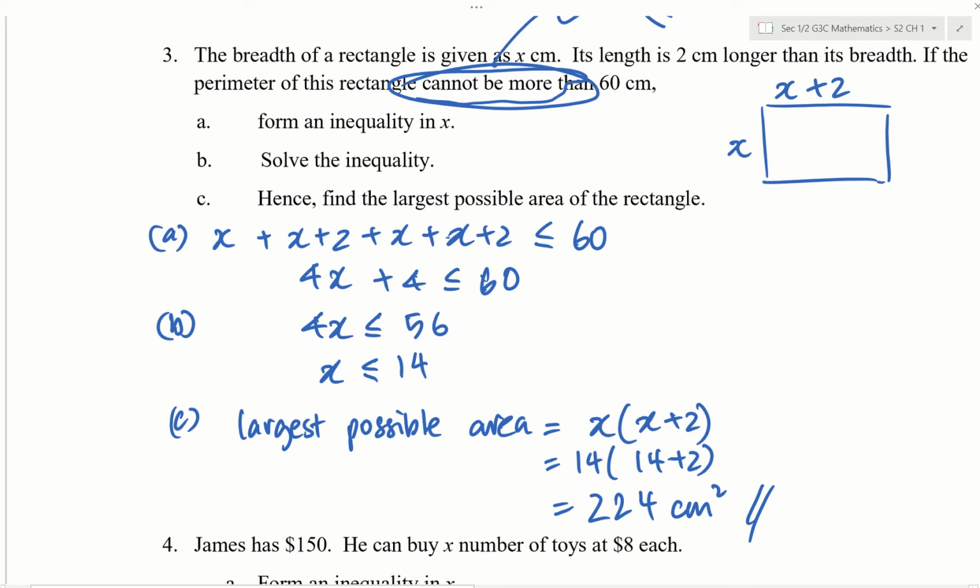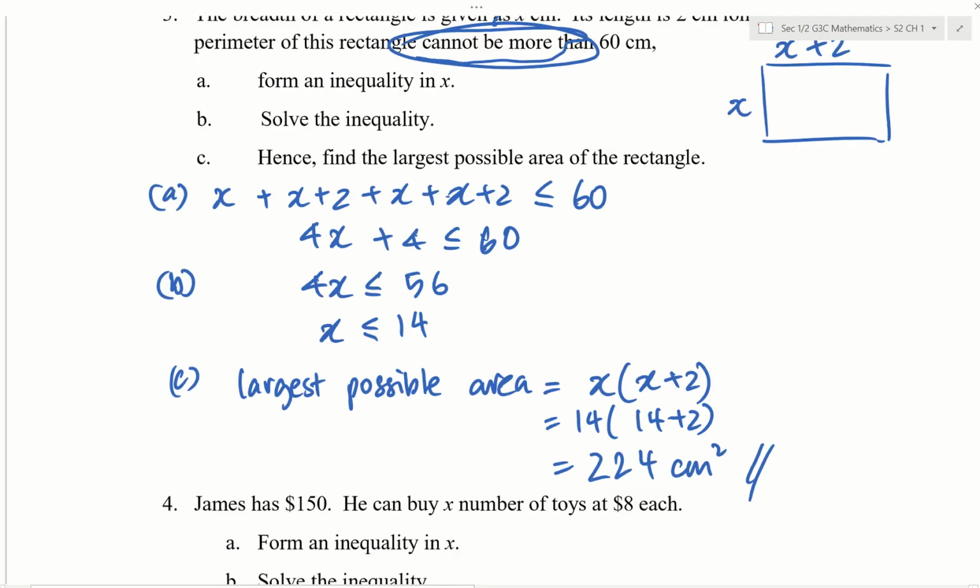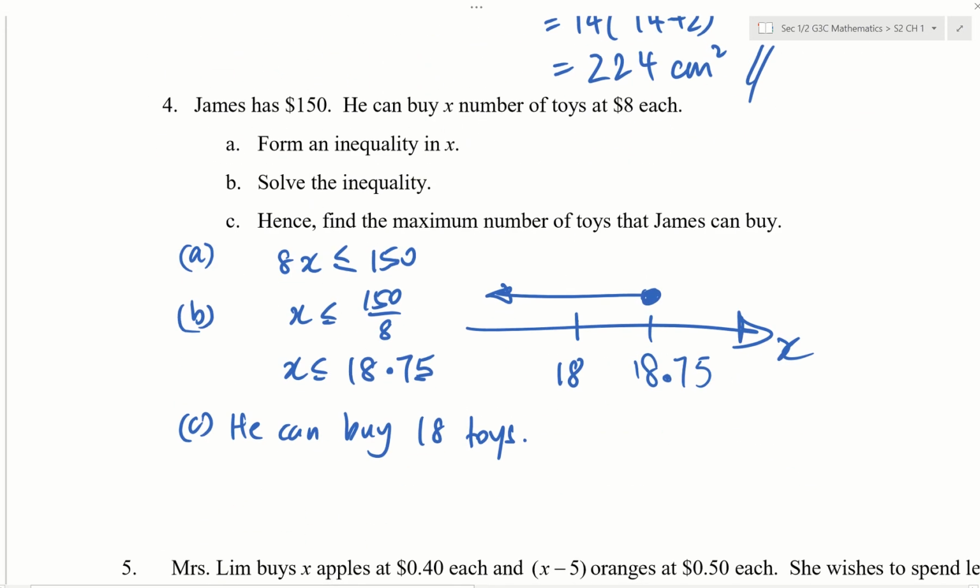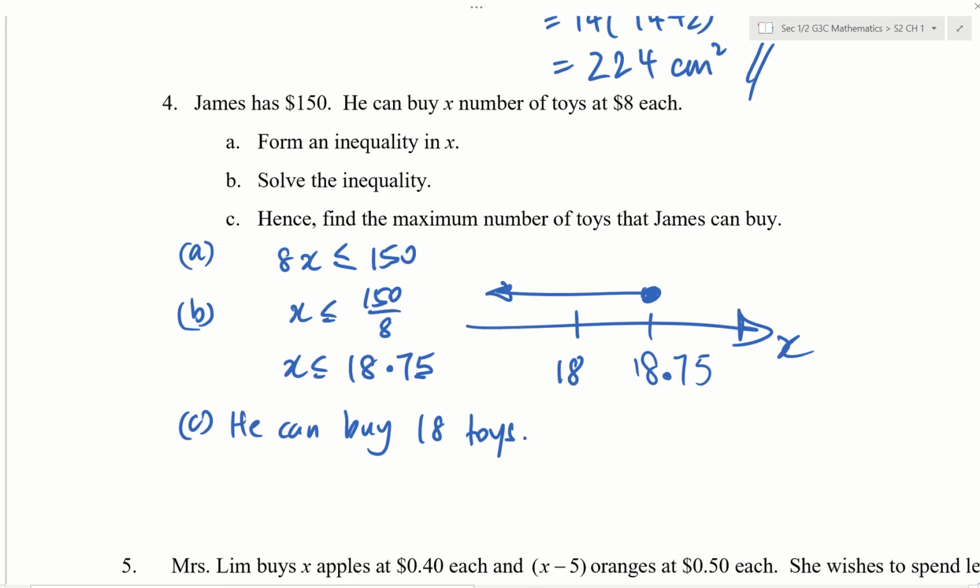We got x less than or equal to 14. Look at the inequality. It says x is less than or equal to 14. Then they ask you to find the largest. Okay. Next. Question 4. Our inequality is x is less than or equal to 18.75. And they ask you to find the maximum.